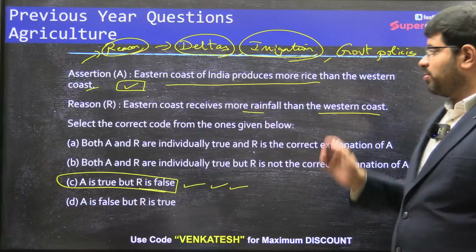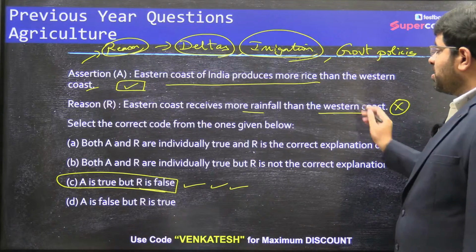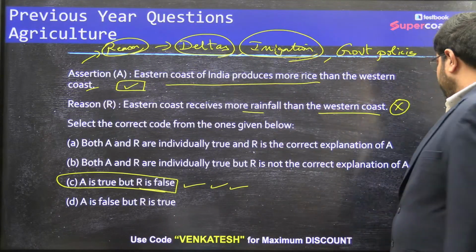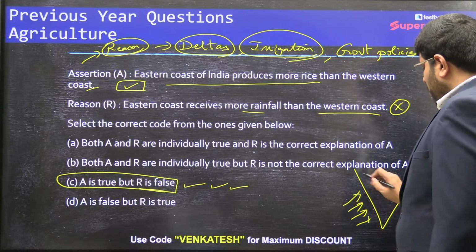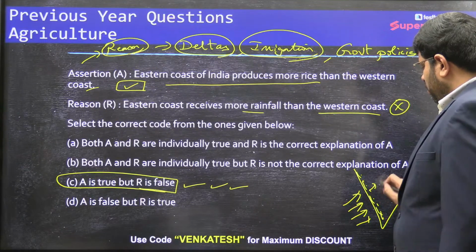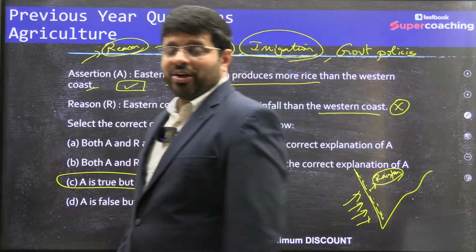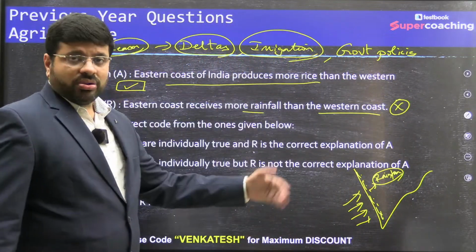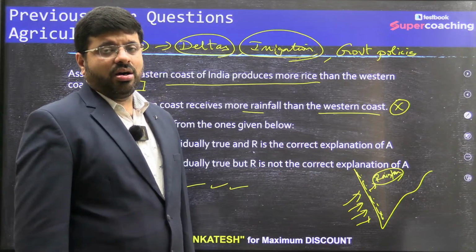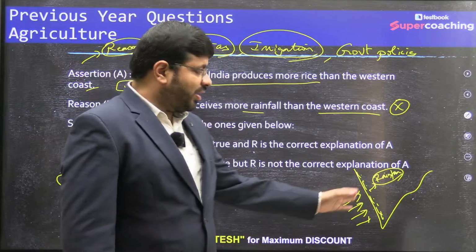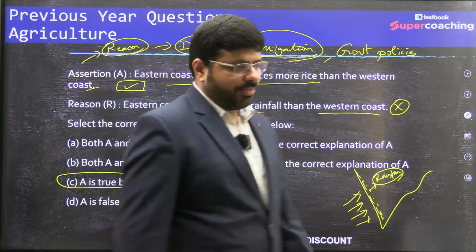So let's go to the next question. Eastern coast receives more rainfall. This statement is wrong. Western coast receives more rainfall than east coast. We have the southwest monsoons giving good amount of rainfall here. You have the tropical evergreen forests along the south of the portions of the rain bearing winds. The rain bearing winds you do find along the Western Ghats, decent amount of vegetation. So definitely there is good rainfall area.